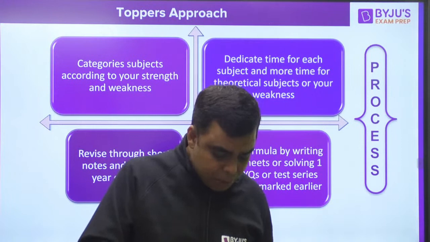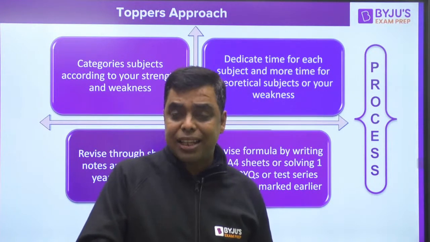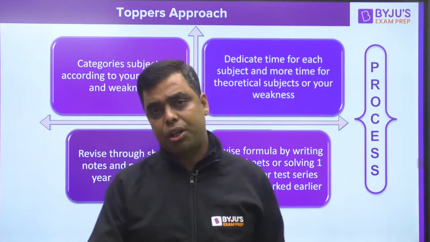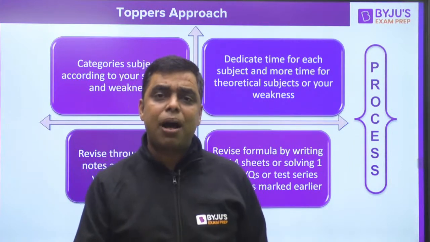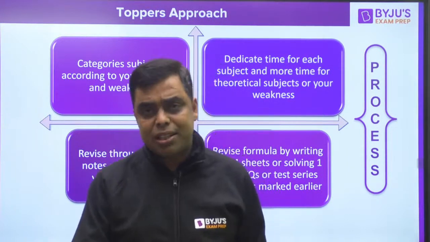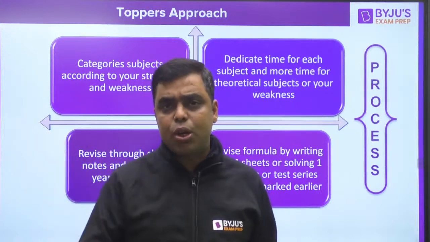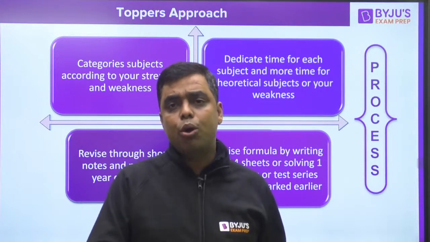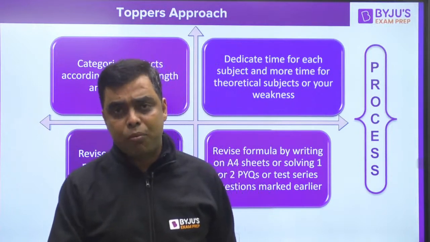Next, CSKG is asking which subject is important to get above 70 marks. See, CSKG, I would rather say all the subjects are important to get above 70 marks, because 70 marks is the score of a topper. If you get 70 marks, you will become a top 100 ranker, and that is a topper for me and for society also. For that, each and every subject is important, because you never know from which subject the toughest problem will come and from which the easy problem will come.